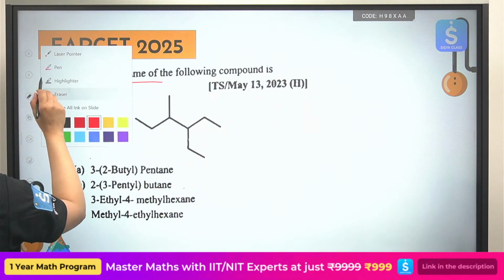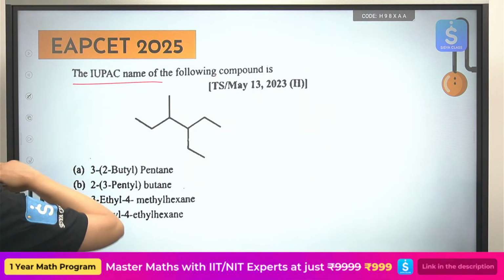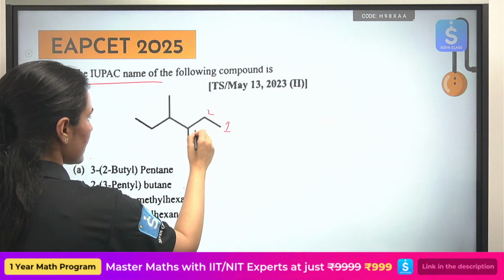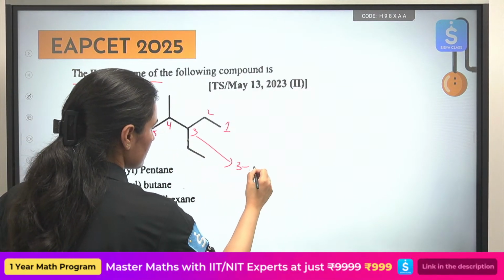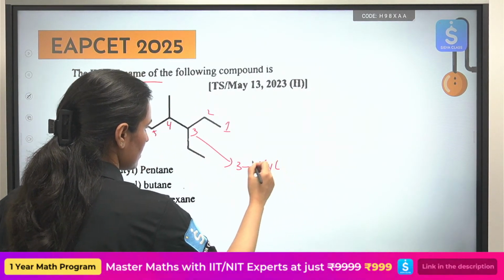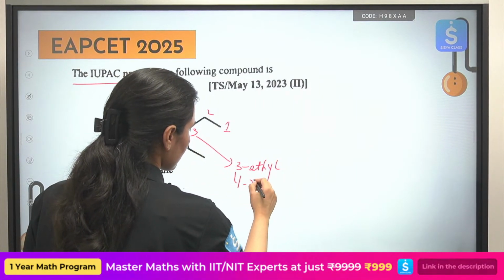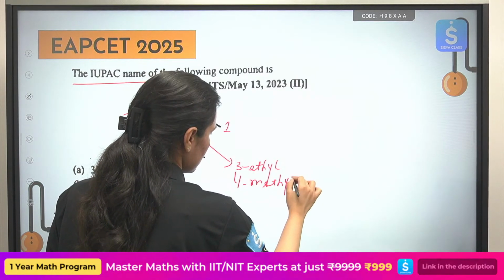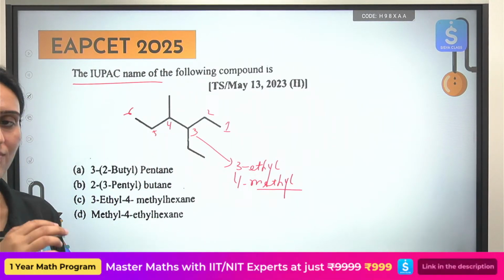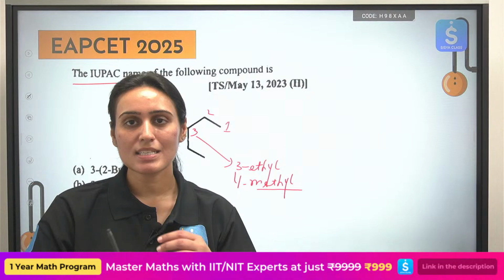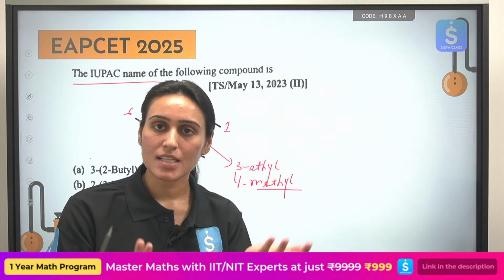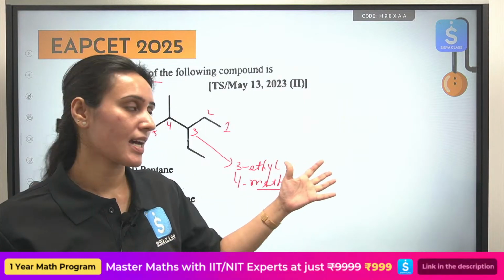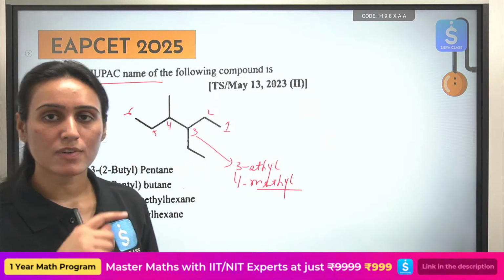I have to write it in alphabetical order, right? In this case at third position you are getting ethyl, and at fourth position you are getting methyl. So we are trying to follow the alphabetical order because the rest everything is same. I'm not saying that always start the numbering from ethyl. No, in this scenario I can start the numbering from either side.